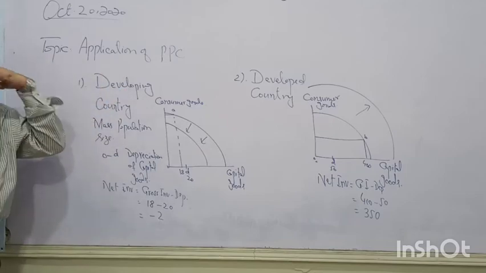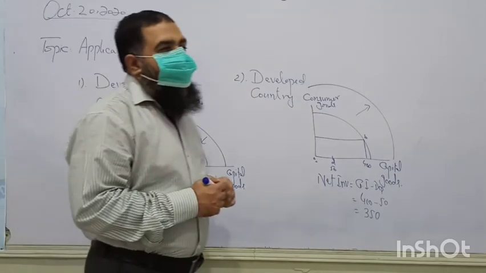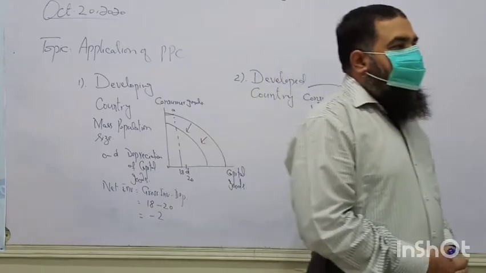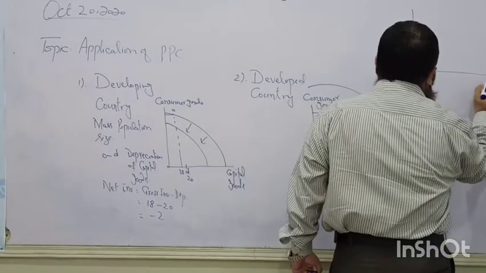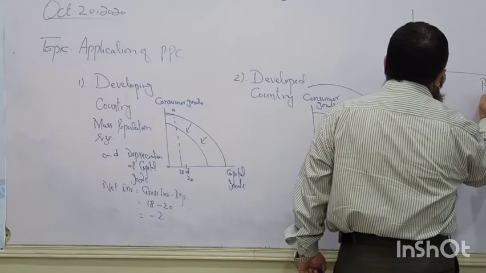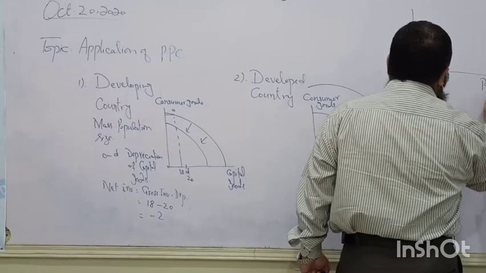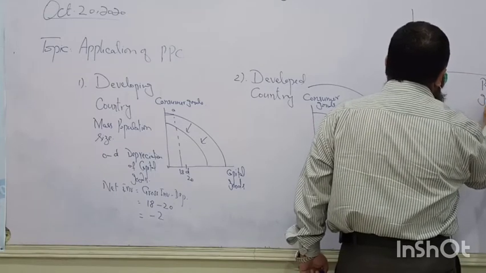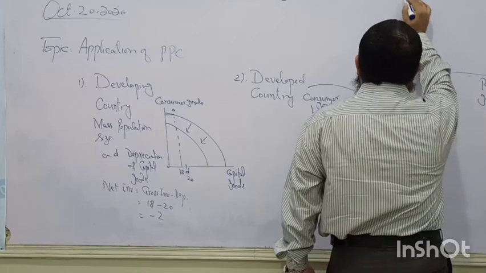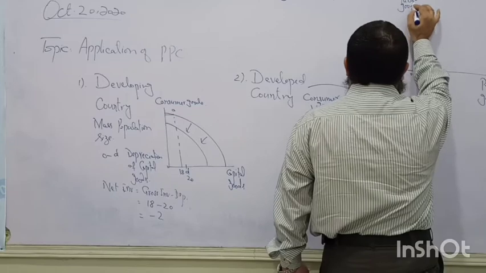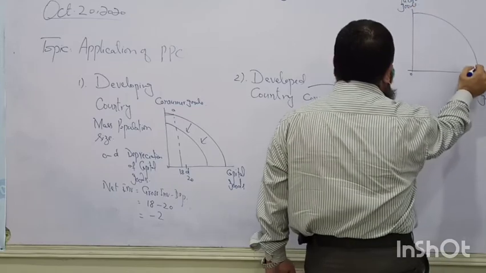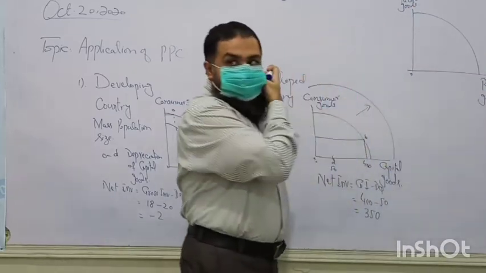Alright? So this is how PPC can be used to apply the concept of developing country and developed country. You can also apply the concept of economic systems by using the PPC. Okay, look here. Here I am taking the private goods, and here I am taking the public goods. Alright?